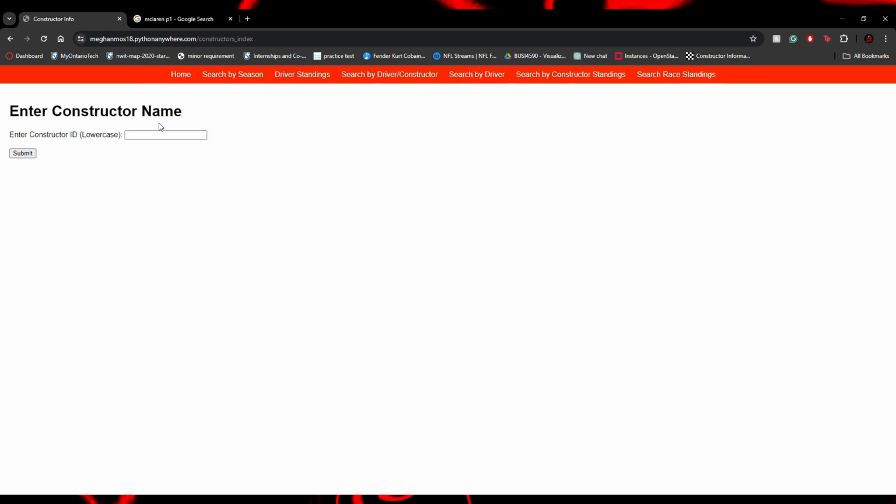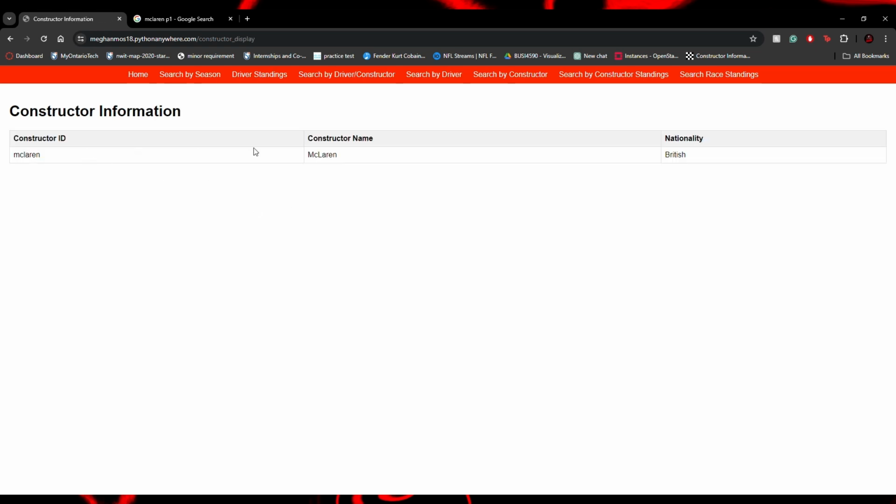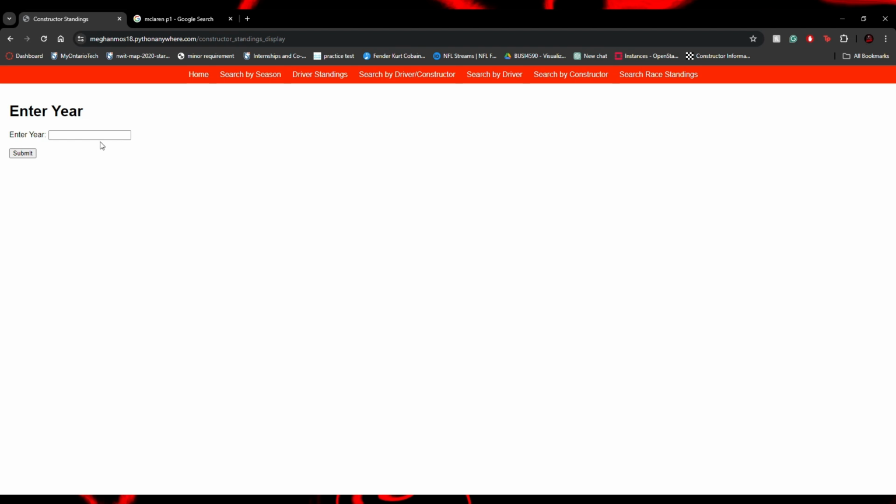There's search by constructor. Just put in the name of any constructor, lowercase, and I will get information on it. So I have McLaren already. I can put that in. I get the name, McLaren, I get the nationality. Then search by constructor standings.